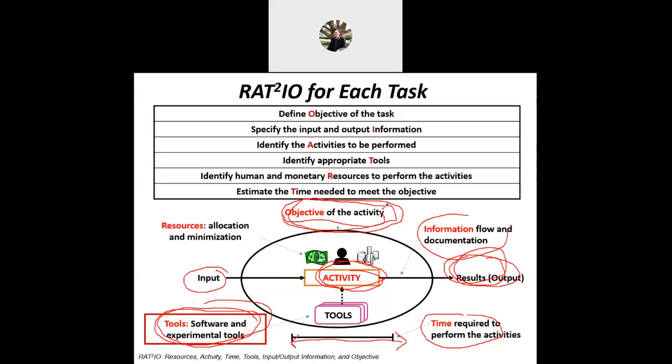So generally a project manager is definitely an expert. We can distinguish between the novice and the expert by preparing the previous one, the objective time chart, as well as this RAT2IO.